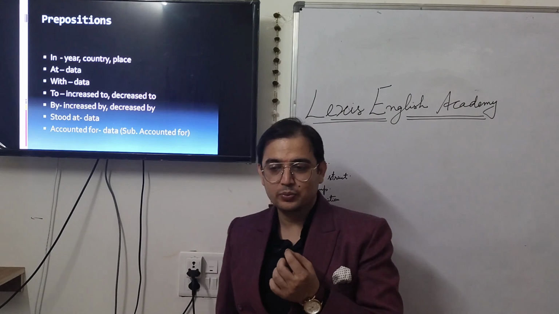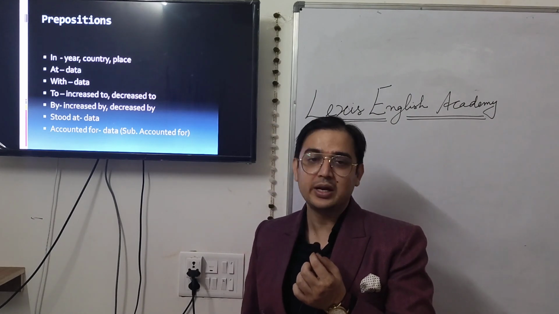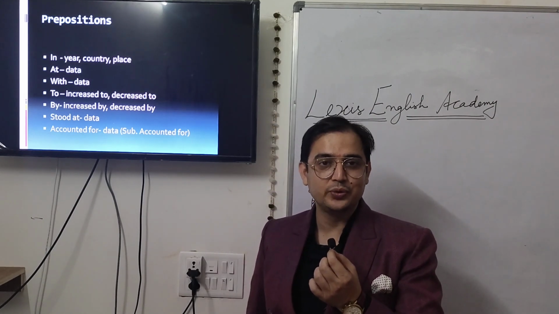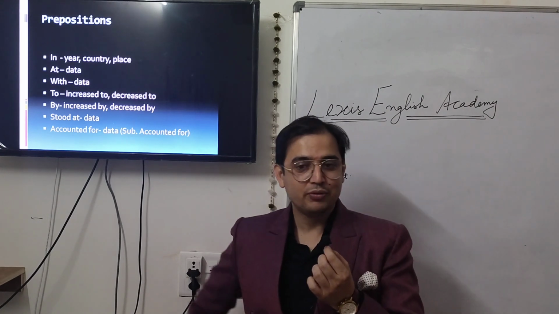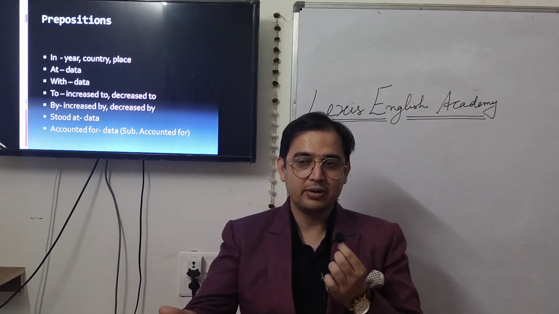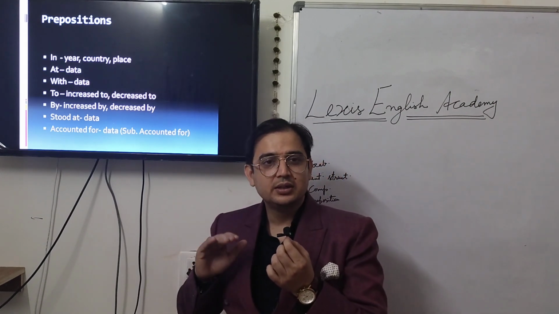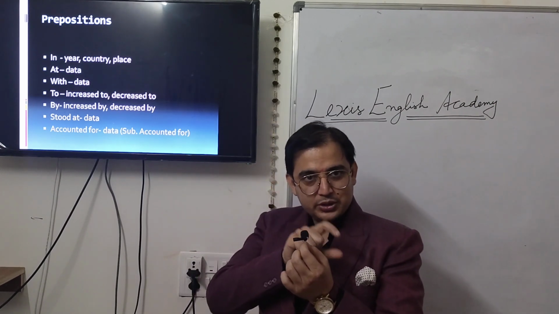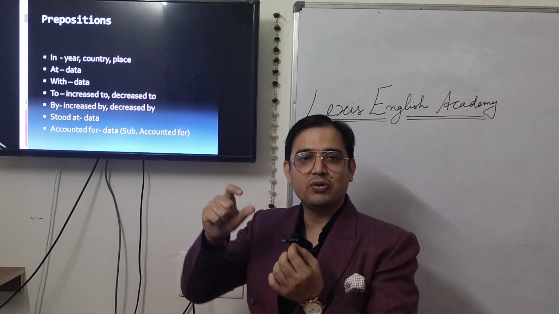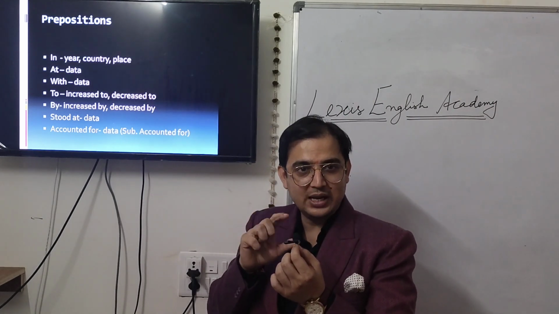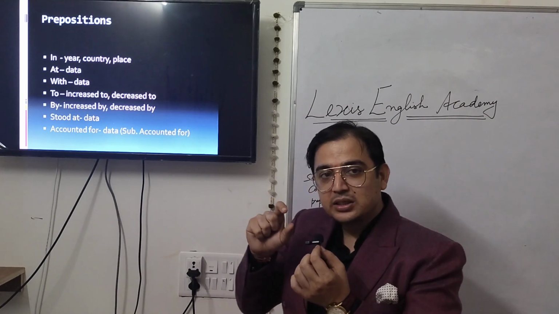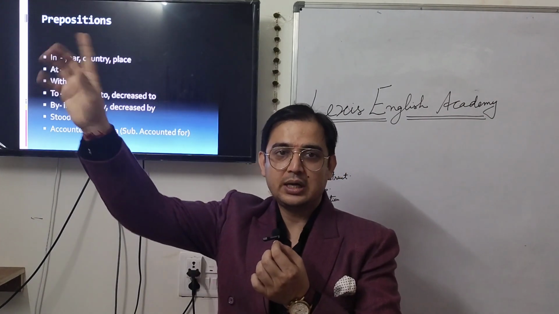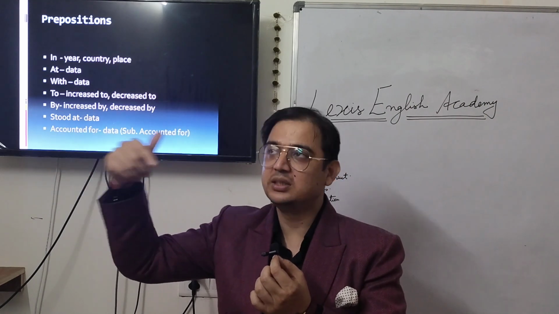Whenever you are going to show an increase or decrease, you have to use the preposition to. Like whenever you write a letter from X to Y, whenever there is an increase, the increase will happen from one point to another point. So you will say the sales of car was 1 lakh in the year 2010, and it increased to 2 lakh in the year 2015.